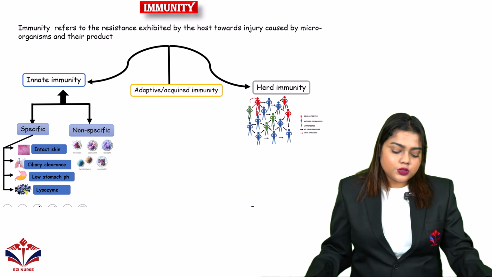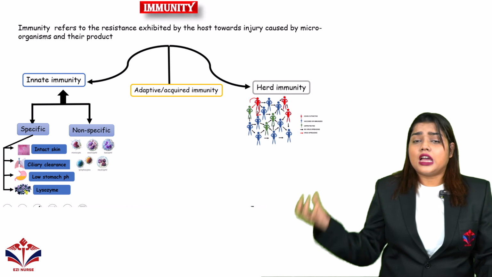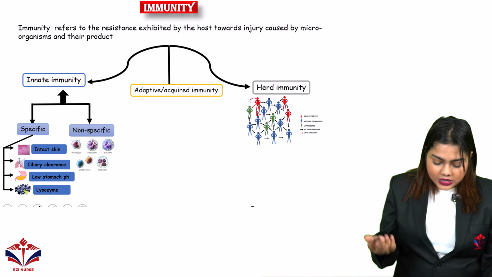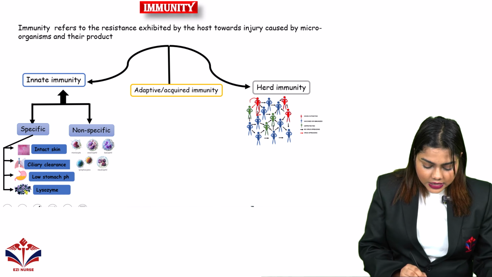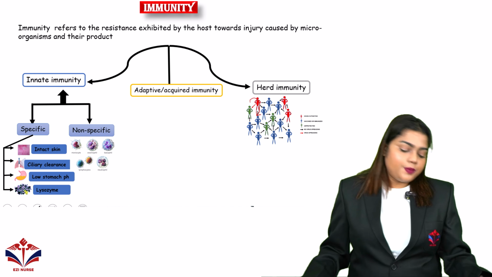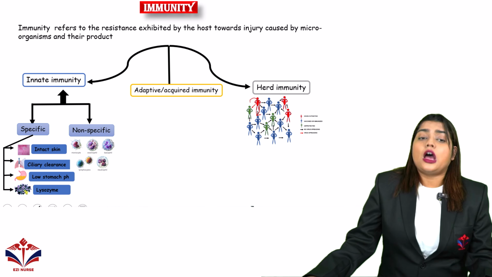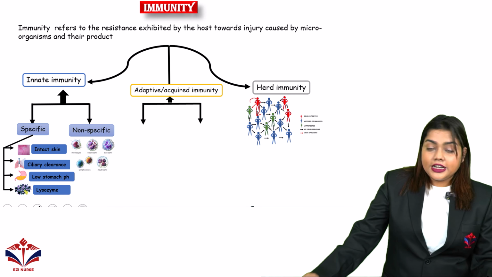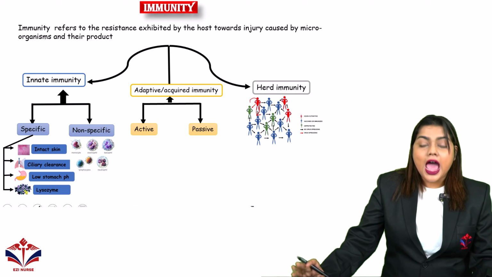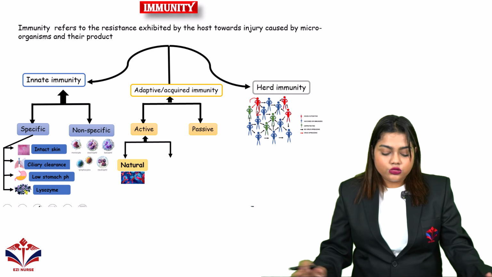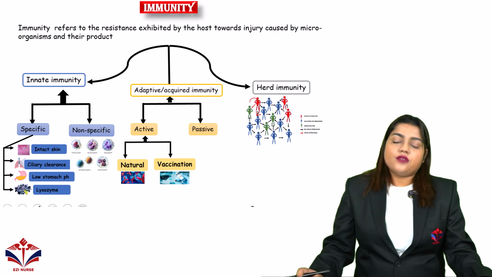Now if we move to the non-specific immunity, there are different kinds of white blood cells, like monocytes, then lymphocytes. These are the different kinds of white blood cells present in innate immunity. Now come to the adaptive and acquired immunity. It again has two types, that are active and passive immunity. In active immunity, again two types are there, that is natural and vaccination.